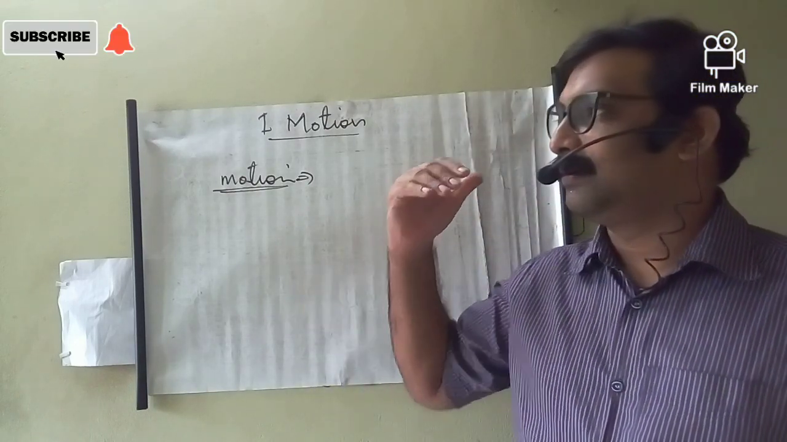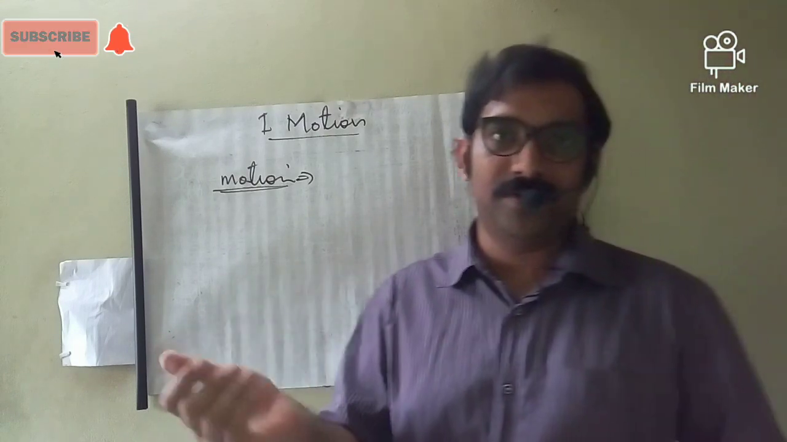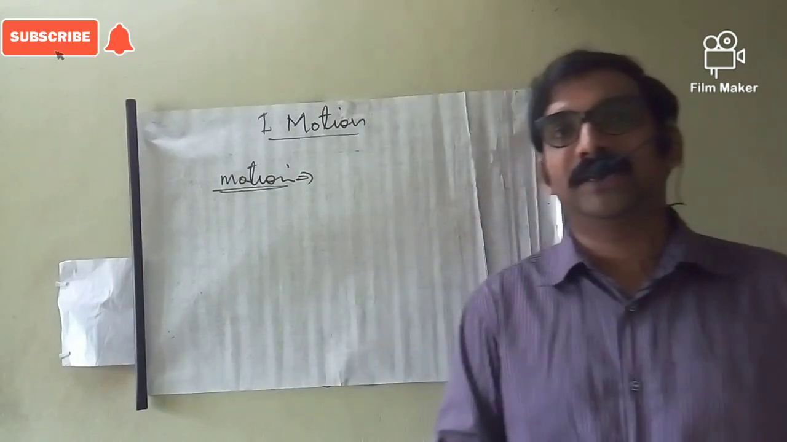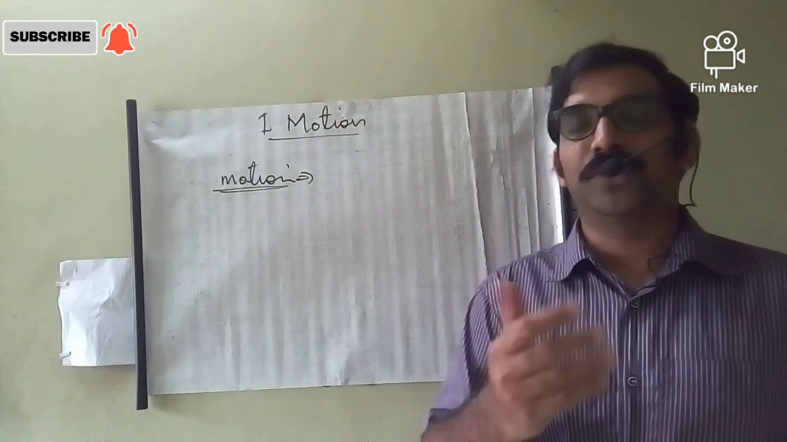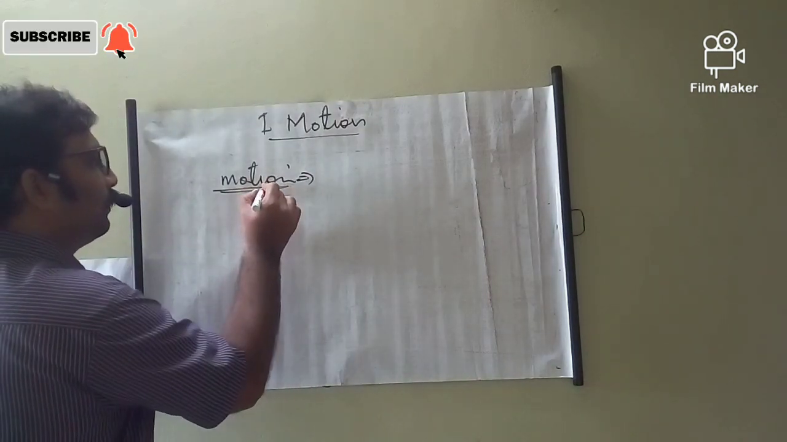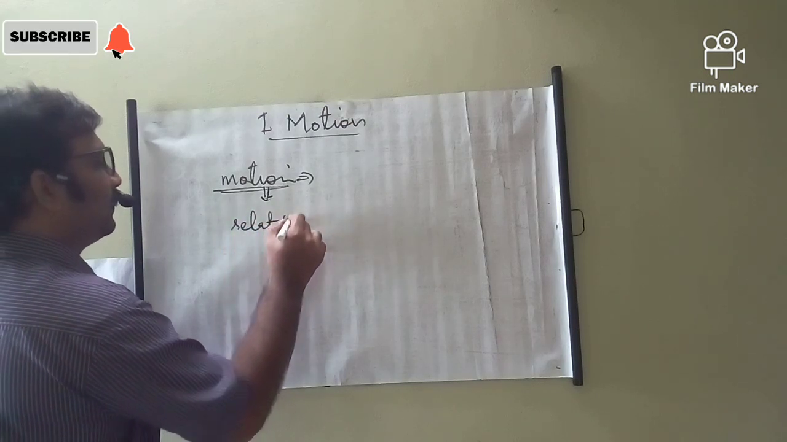If the position of some object changes continuously with respect to another stationary object, that is termed as motion. The motion, actually, it is a relative term.